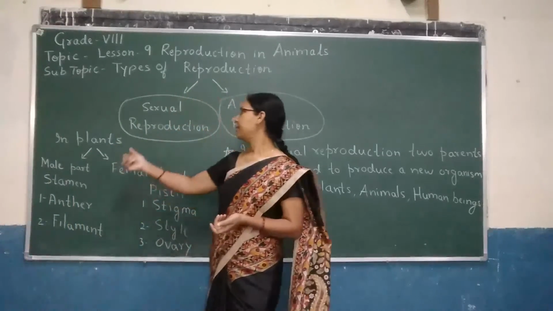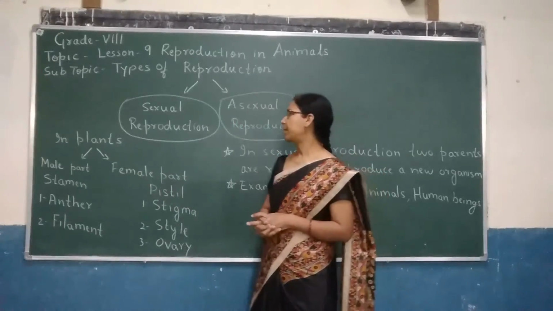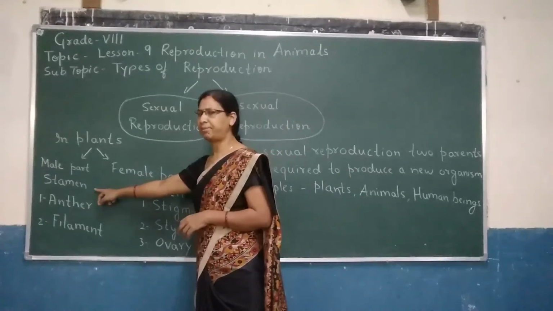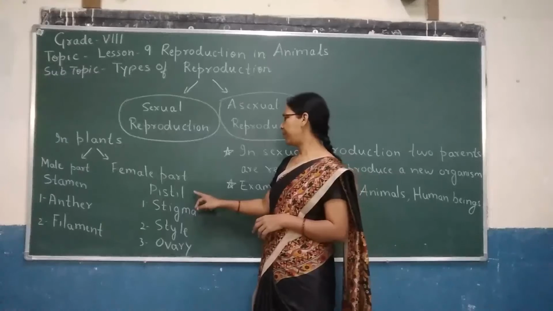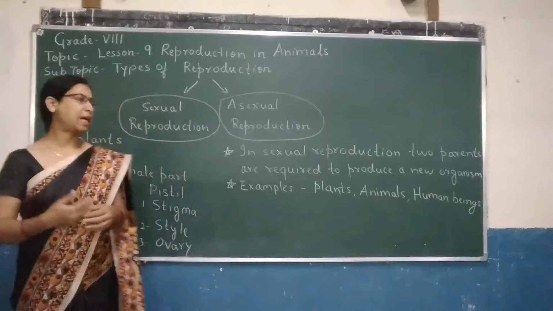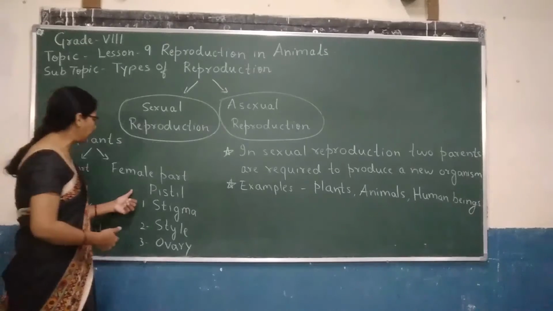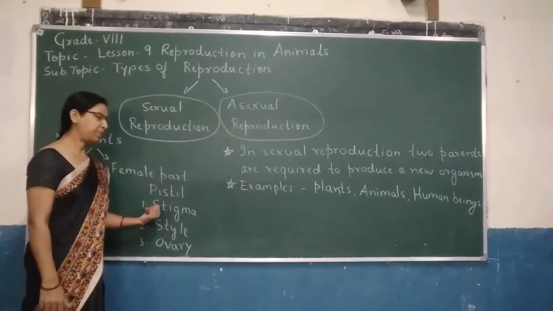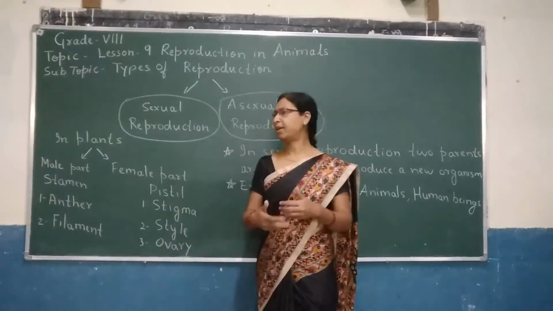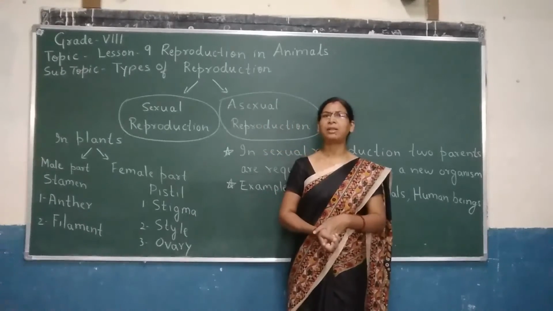Let us see, in case of plants, which we have already studied in class 7, there are two parts, male part and female part. Male part is called stamen and female part is called pistil. The stamen has two main parts, anther and filament. The female part has stigma, style, ovary, which we studied in class 7. Today we are going to learn about reproduction in animals.